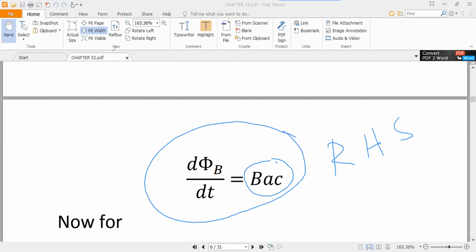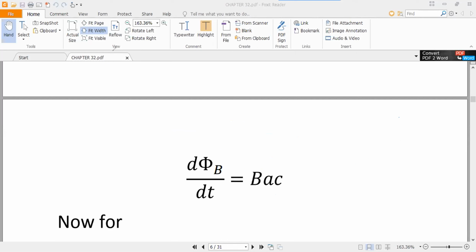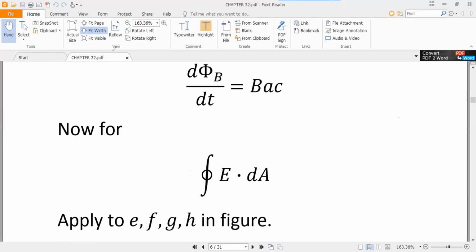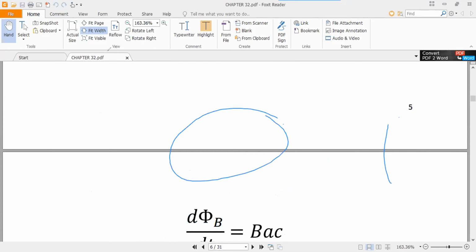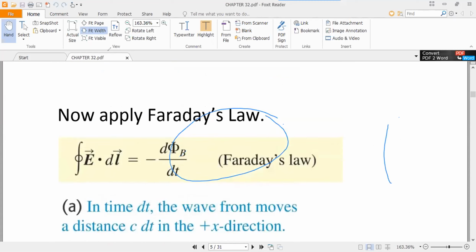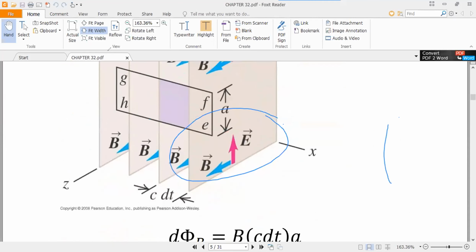Okay, then we will calculate the left hand side. So now we will calculate the left hand side. This is the left hand side, E dot dA. Sorry, this is E dot dl.